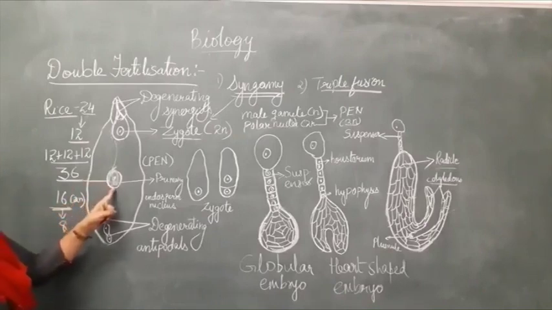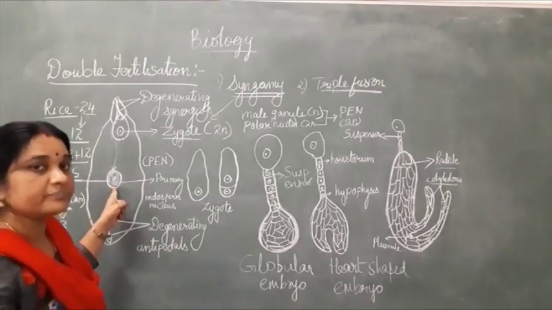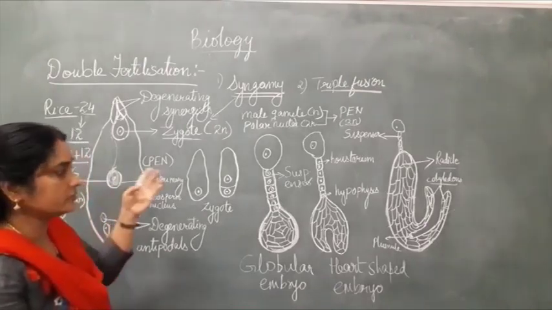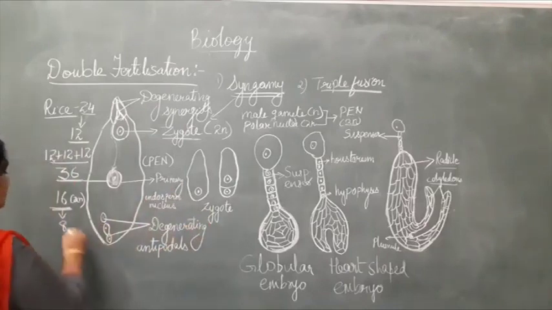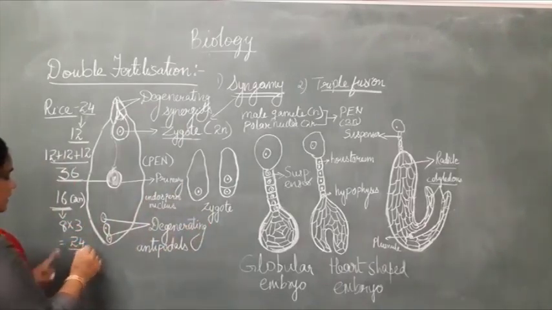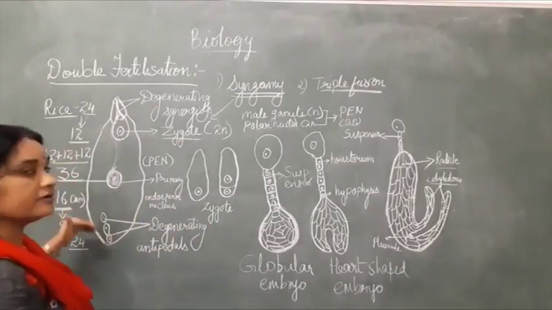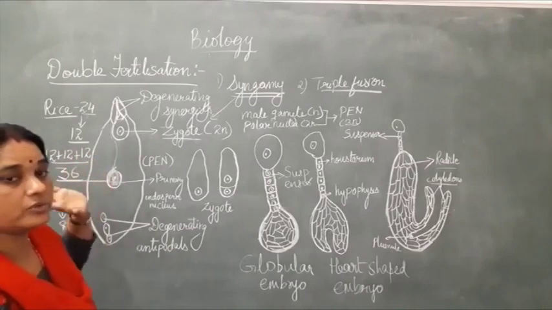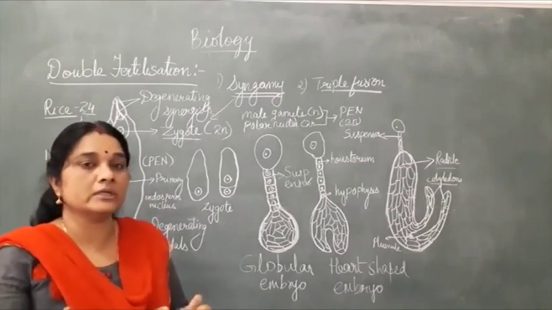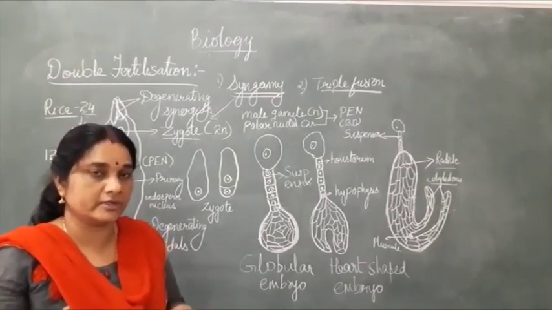And then here, how many nuclei are there? 3 haploid nuclei, 2 polar nuclei, plus you have one male, so 8 into 3. So how many chromosomes will be present in PEN? It will be 24. So that is how you have to calculate it. Questions based on this will be asked, so it's very important. You have to learn the ploidy of each cell of an embryo sac.